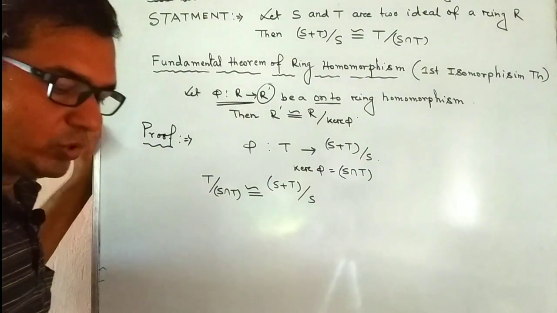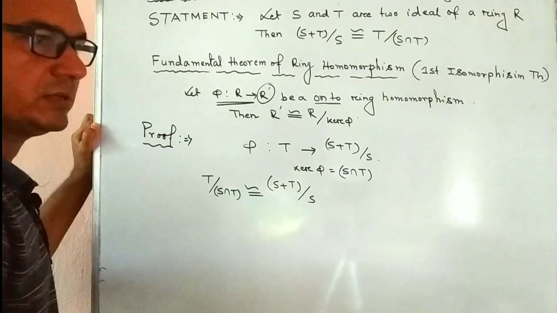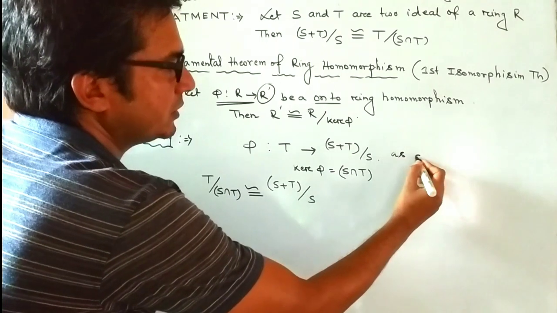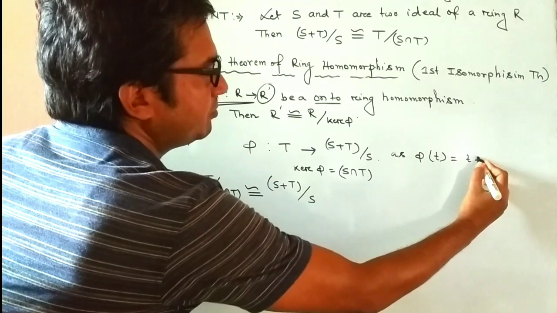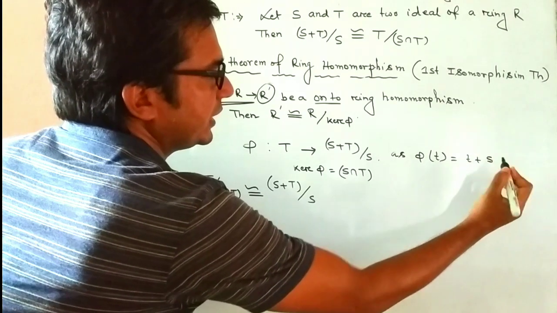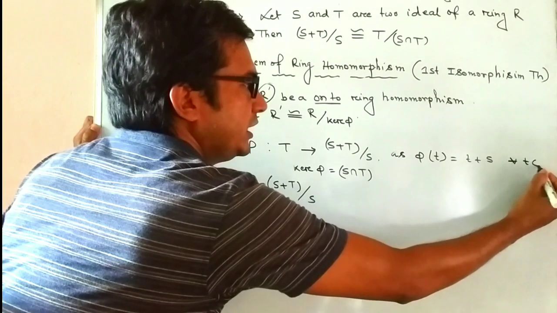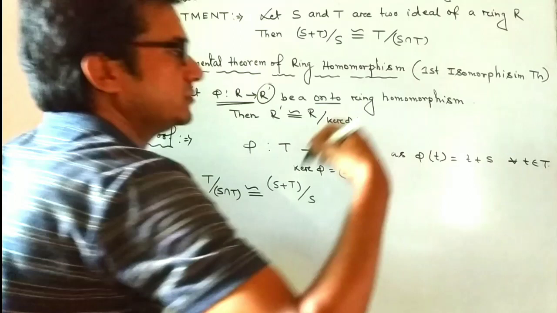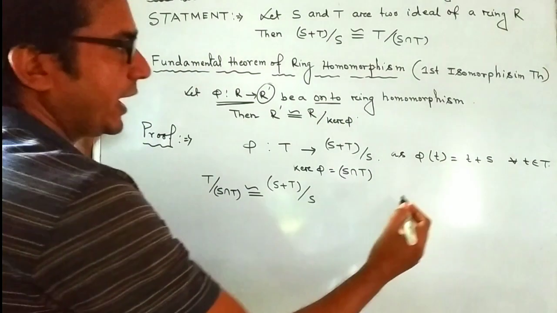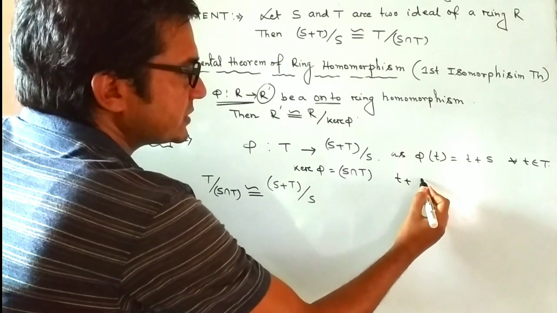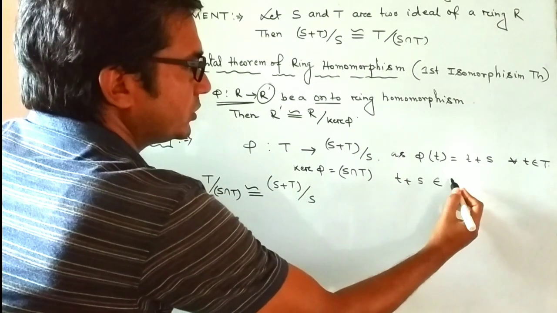Now we first define this mapping phi as phi of t equal to t plus S, for all t belongs to T. Here t plus S, this type of element belongs to this set.